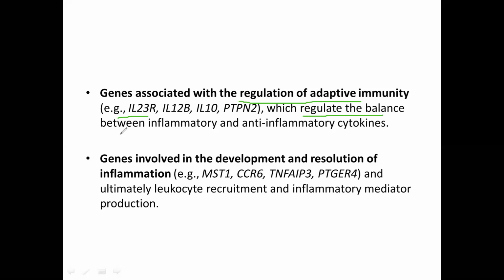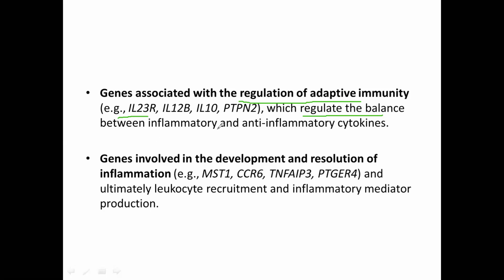There are various anti-inflammatory cytokines like interleukin 4, 6, 10, 8, 11. And there are certain pro-inflammatory cytokines like interleukin 1, 12, 18, TNF, that is tumor necrosis factor, and interferon. All these are pro-inflammatory